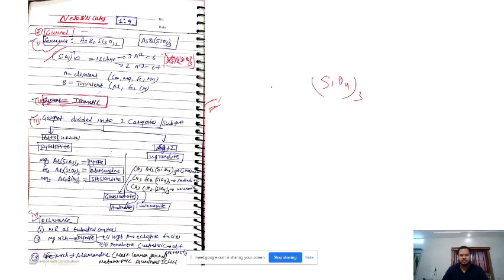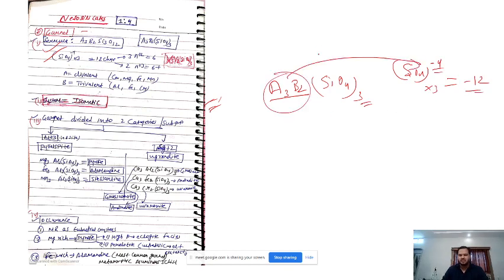You can write it in your copy, A3B2. Actually just see, SiO4 has -4 charge, and this is a 3 number, so it has total -12 charge. So we need cations which can neutralize this 12 charge, all right. So in garnet we have two cations.